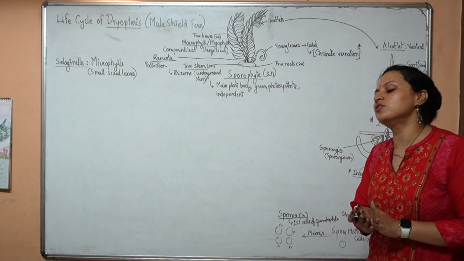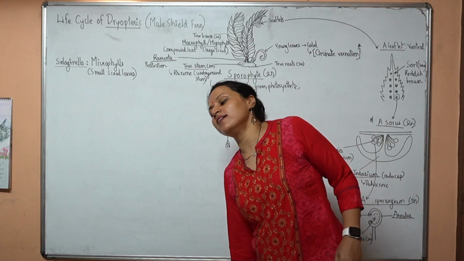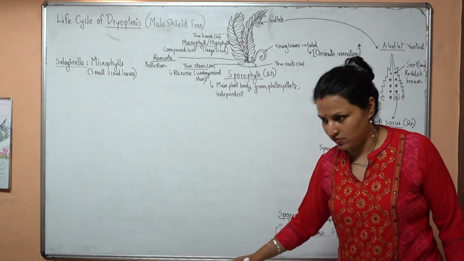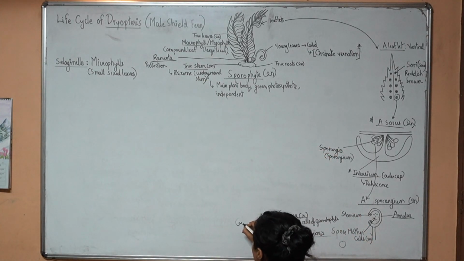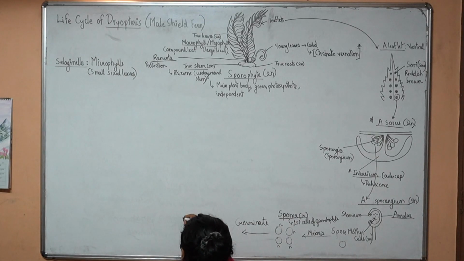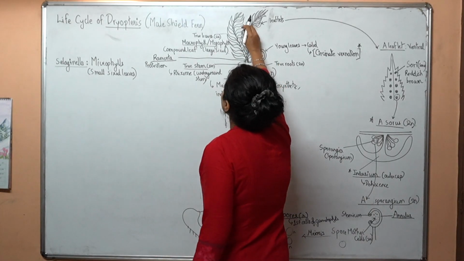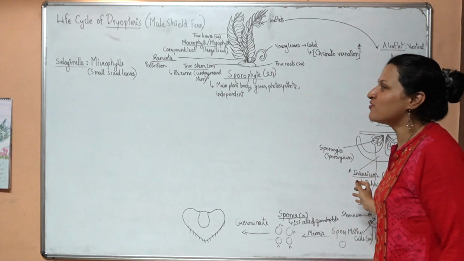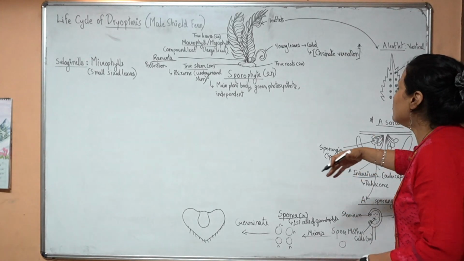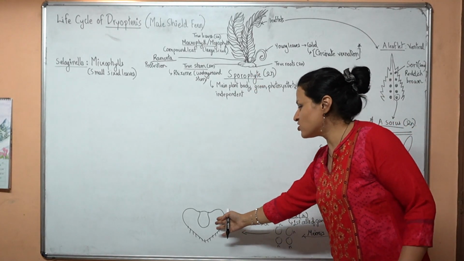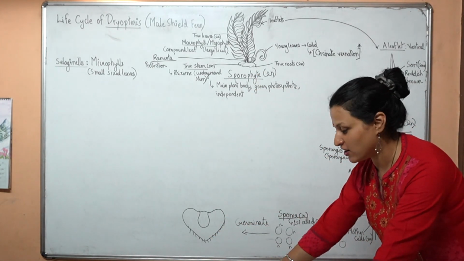So these spores will be liberated into the air and will fall down onto the ground. The spores will germinate on the ground and form gametophytes, which will look like this: heart-shaped structures which appear in this manner in the soil. It has liberated the spores into the air and the spores have fallen onto the ground, and right now they are away from this plant. So such kind of gametophytes will be formed in the ground next to it.